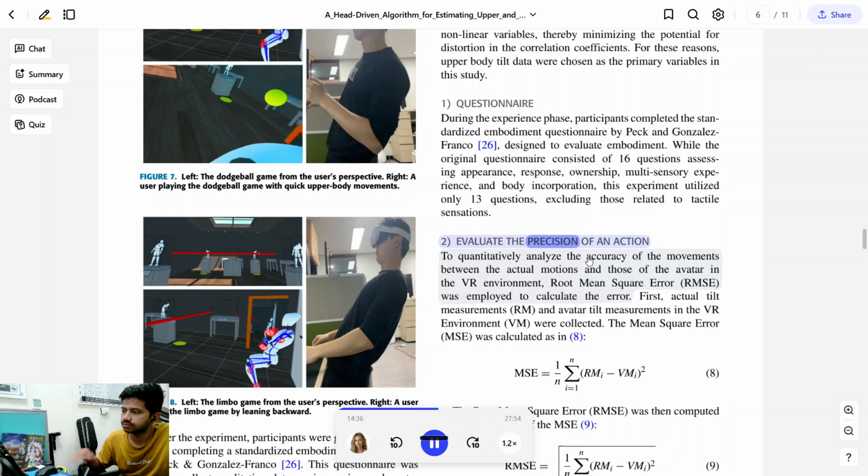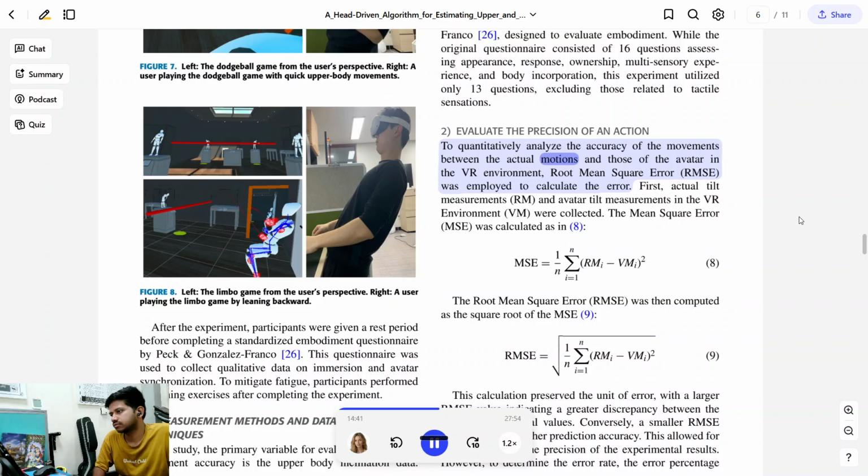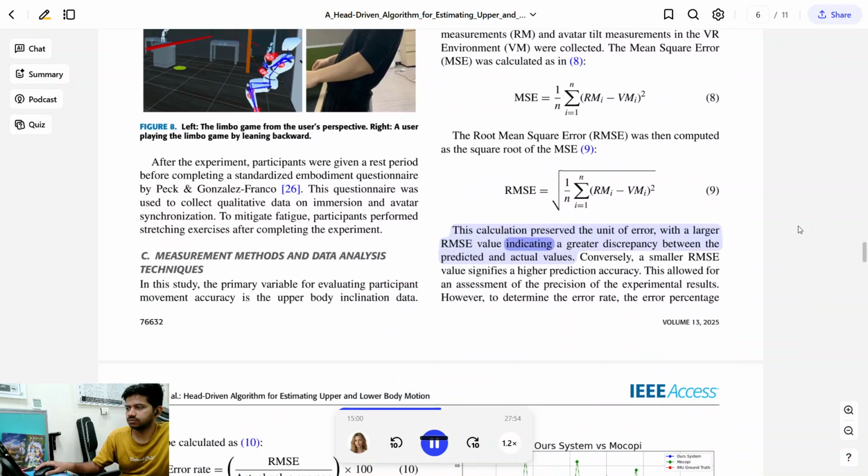2. Evaluate the precision of an action. To quantitatively analyze the accuracy of the movements between the actual motions and those of the avatar in the VR environment, root mean square error was employed to calculate the error. First, actual tilt measurements and avatar tilt measurements in the VR environment were collected. The mean square error was calculated as in, the root mean square error was then computed as the square root of the MSE. This calculation preserved the unit of error, with a larger RMSE value indicating a greater discrepancy between the predicted and actual values.